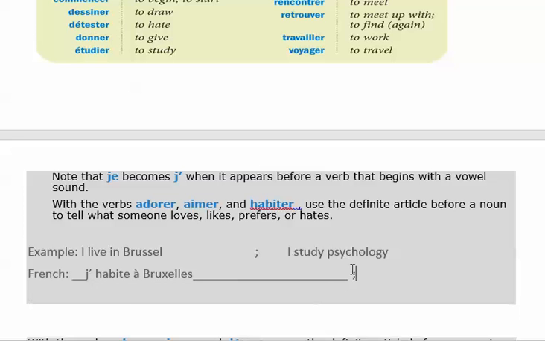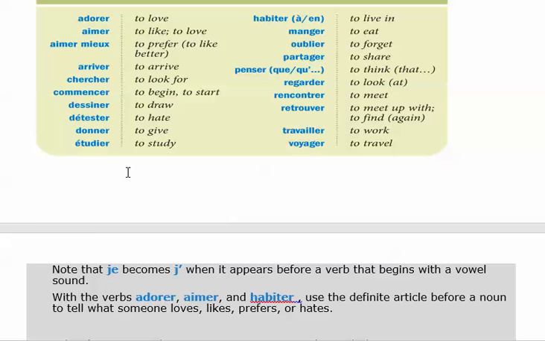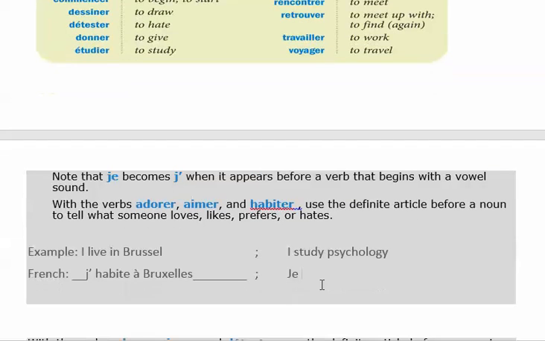What about "I study psychology"? What would that look like? What's the pronoun for I? Je. What's study? Look at your list on the top. Find to study. Étudier. Étudier means to study. So I'm going to go back down here. Étudier, which is.